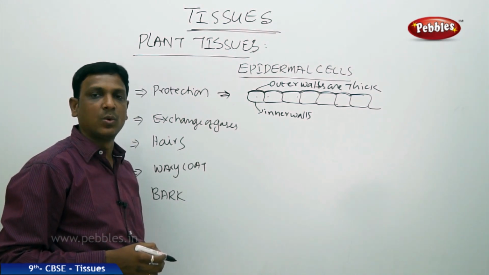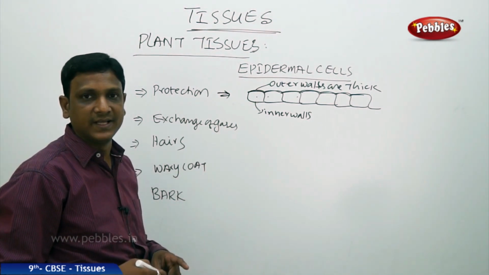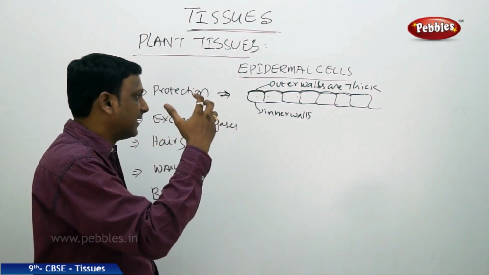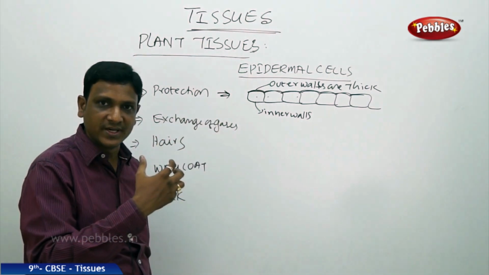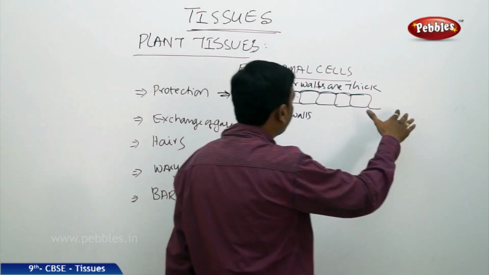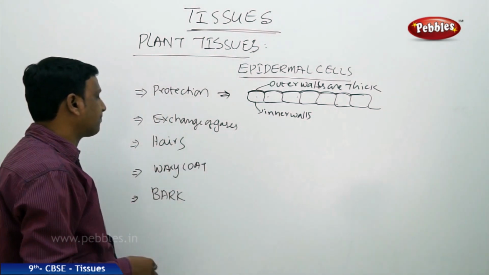Certain plants live in water, aquatic plants. Certain plants live in heavy rainfall areas. Because of the heavy water, the inner cells, the parenchymatic tissue and other tissues, may get damaged. Those are all protected by this epidermal cell layer, which is coated by a waxy coating.